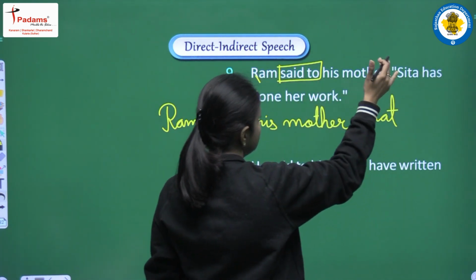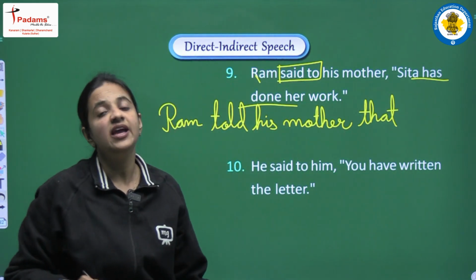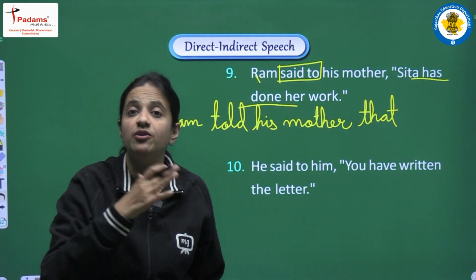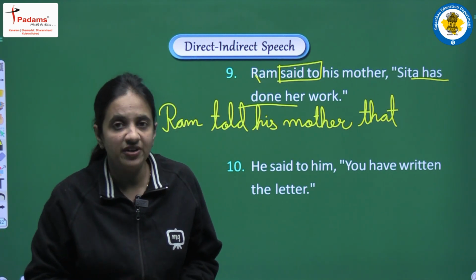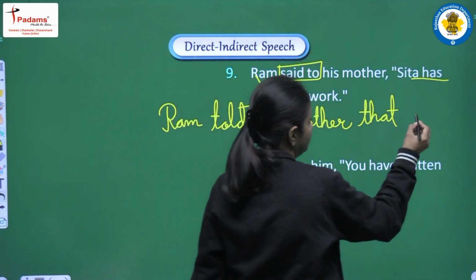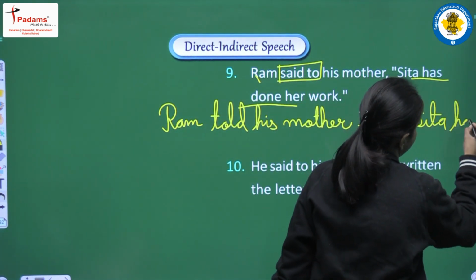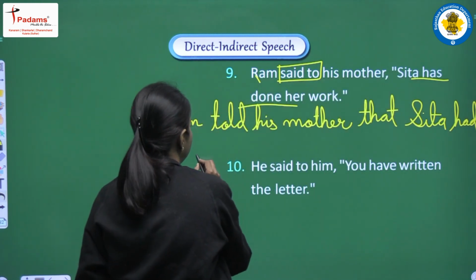Next we are having Sita has done her work. So in this sentence we are having has done, that is present perfect tense, and present perfect tense it will be converted into past perfect tense. So past perfect tense means we will write had done her work.